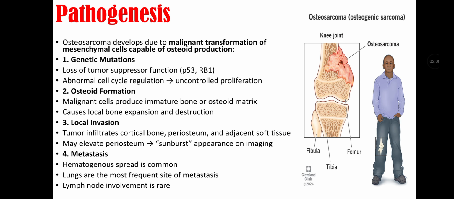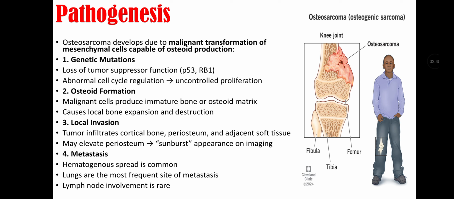Pathogenesis of osteosarcoma. Osteosarcoma develops due to malignant transformation of mesenchymal cells that are capable of osteoid production. First is genetic mutation, that is loss of tumor suppressor function because of p53 gene and RB1 gene. Second is abnormal cell cycle regulation, that is uncontrolled proliferation. Second pathogenesis is osteoid formation, that is when malignant cells produce immature bone or osteoid matrix and it causes local bone expansion and destruction. Third step in pathogenesis is local invasion, that is when tumor infiltrates cortical bone, periosteum, and adjacent soft tissues. It may elevate periosteum, causing sunburst appearance on imaging.